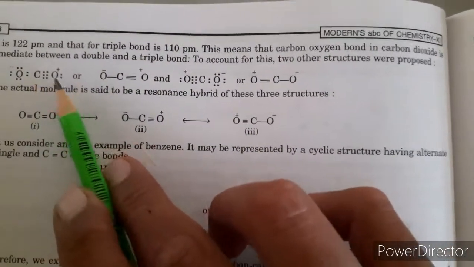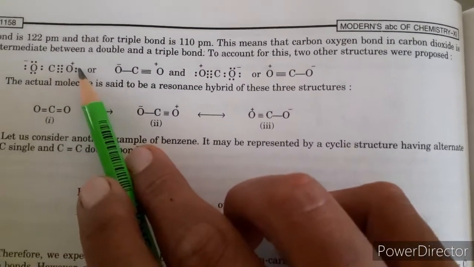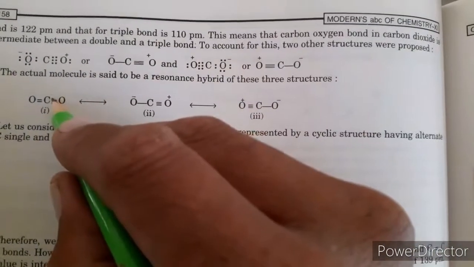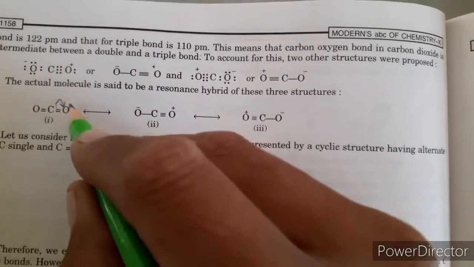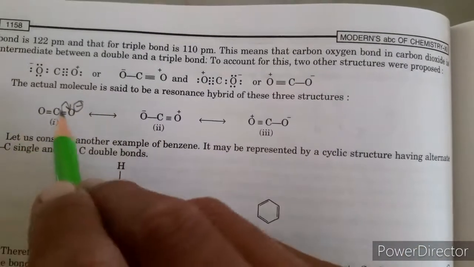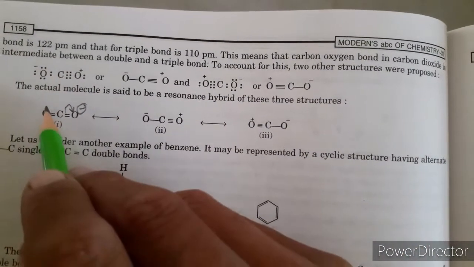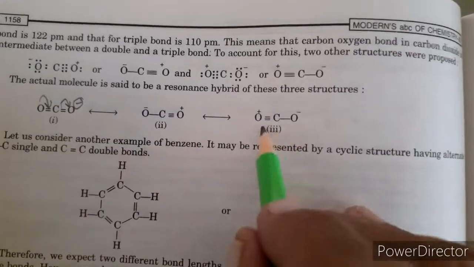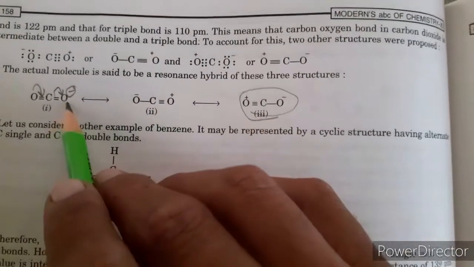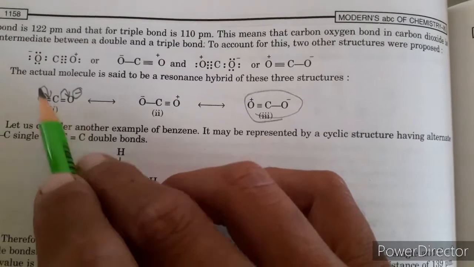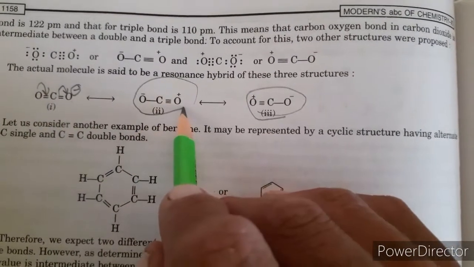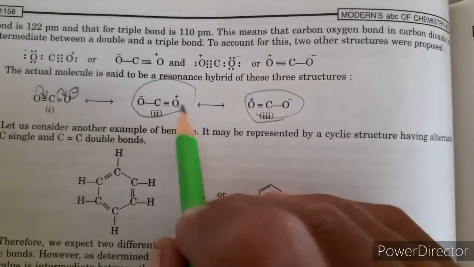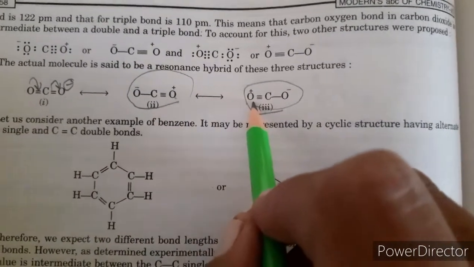So you observe that when one oxygen attracts the electron pair towards itself, it bears a negative charge, and the other oxygen donates the electron pair to the carbon atom to form a triple bond like this. So this oxygen takes electrons, and this oxygen also takes electrons to form this type of structures. In this case, this oxygen bears a positive charge.